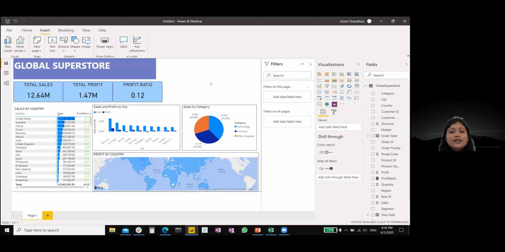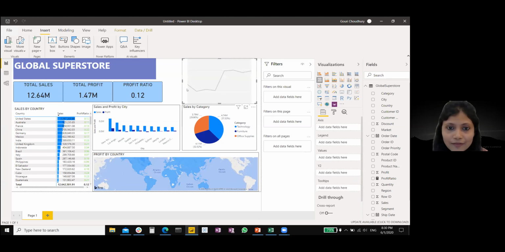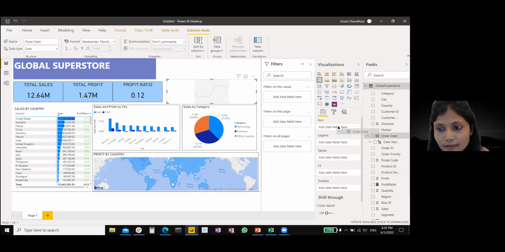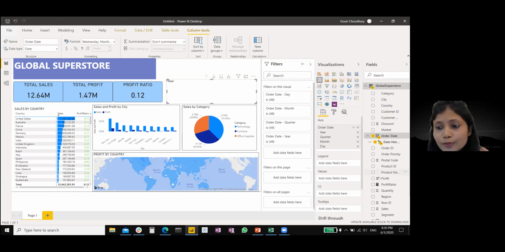Okay, so next we are going to show the sales trend. For the sales trend, we are going to add this trend line visualization. We are going to resize this a bit, and then what we are going to show over here is the order date. We are going to select this order date over here, and then we are going to show the sales trend, right? So that is the values that we are going to put.